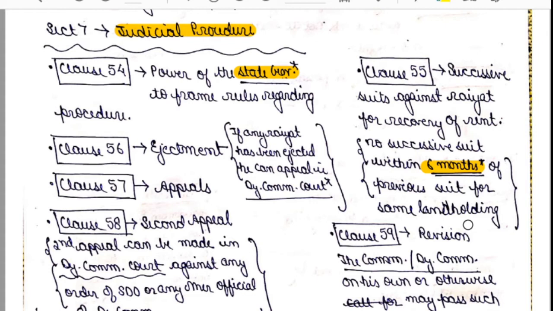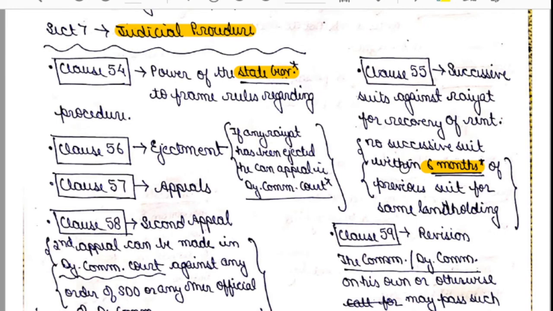It says that if a Rayat has not paid the rent for that land and you have filed a suit in the deputy commissioner's court for the rent, then within 6 months you cannot file another suit regarding the rent. After 6 months you can file a successive suit, but within 6 months of filing the first suit regarding the rent you cannot file another suit. This is covered in clause number 55.